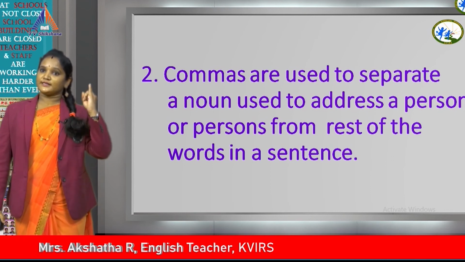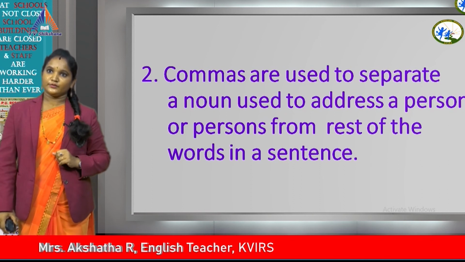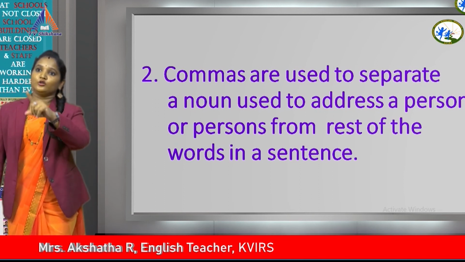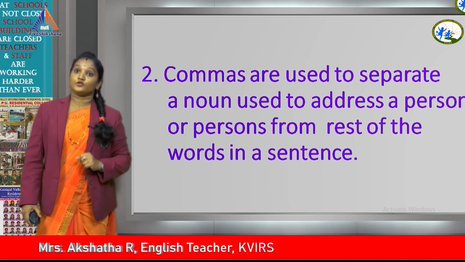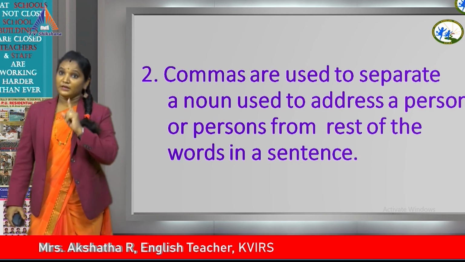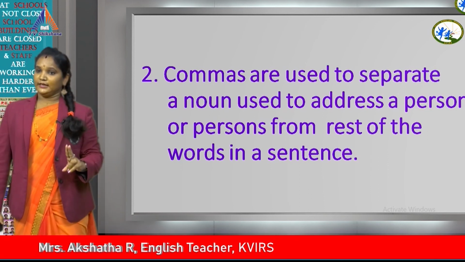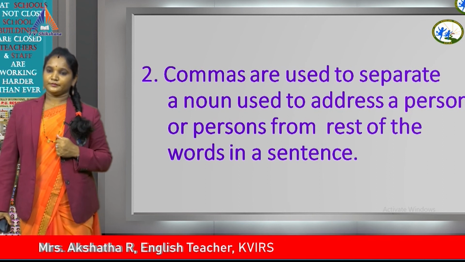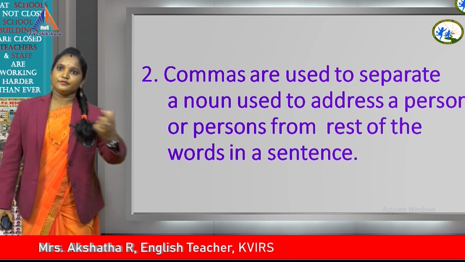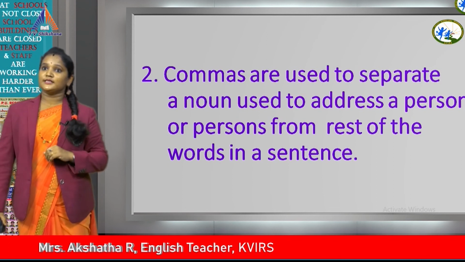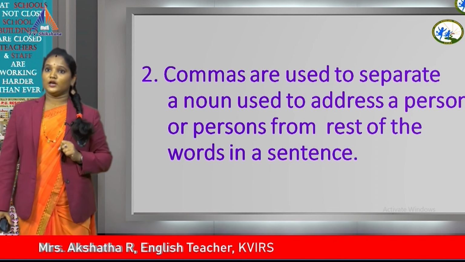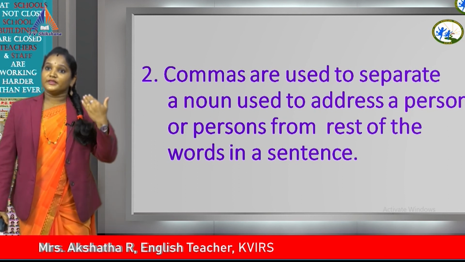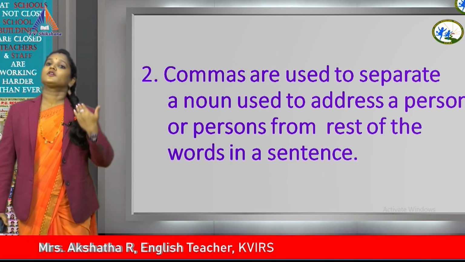Where to use comma? First is to separate the similar words in a sentence when there are more than two words. When there are more than two similar words, to separate those nouns, we use comma. Second thing is, commas are used to separate a noun used to address a person. Asha, please give me a glass of water. When you write that in a sentence, after Asha, you should put comma because Asha is a noun. I am addressing her. I am talking to her. So, this is the usage of comma.